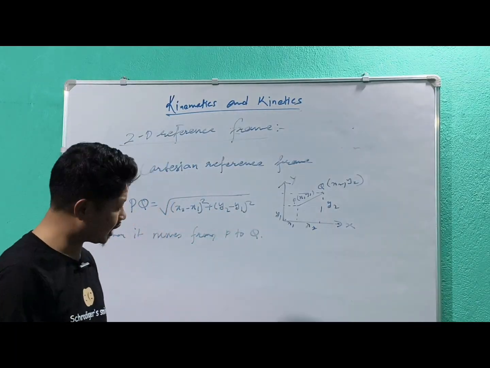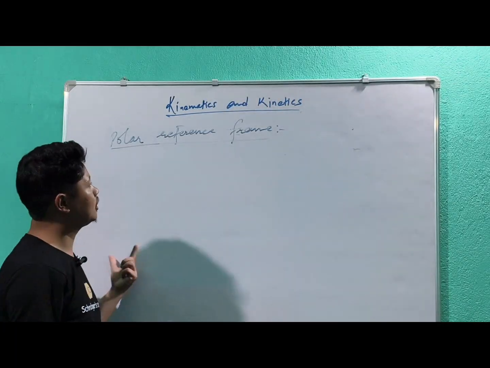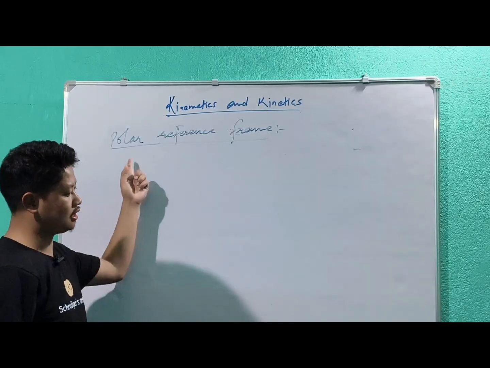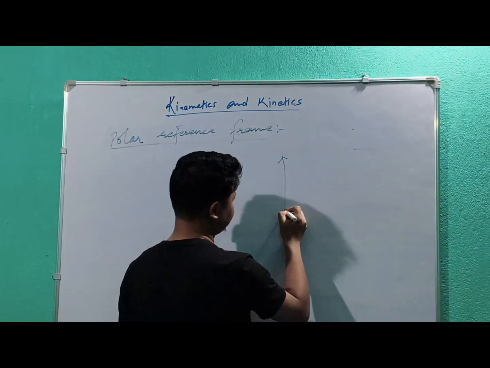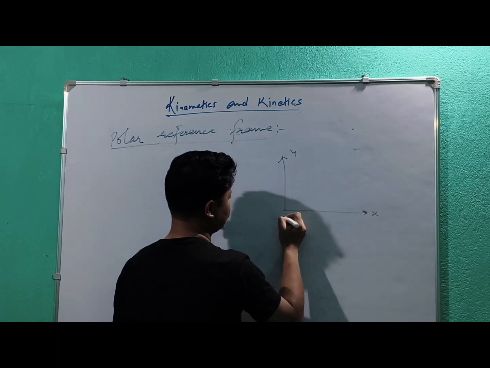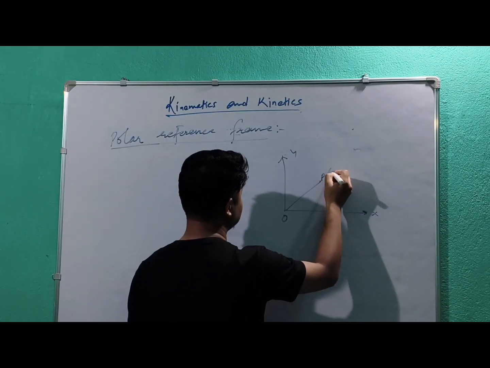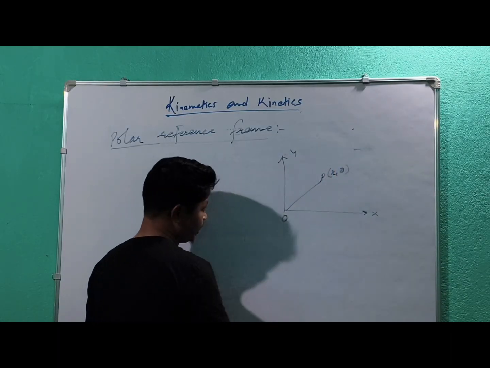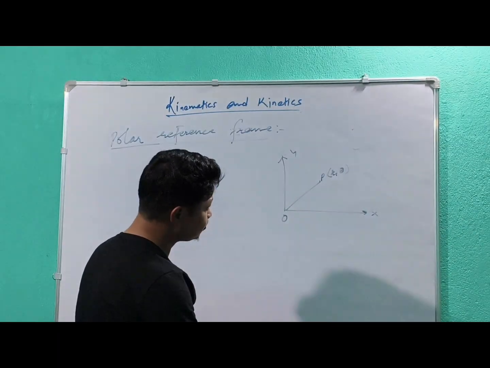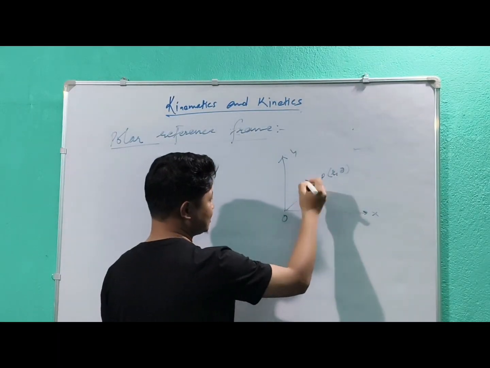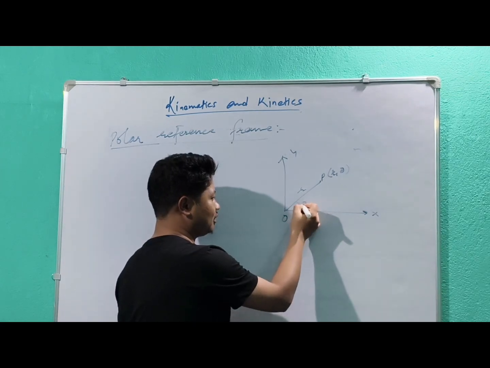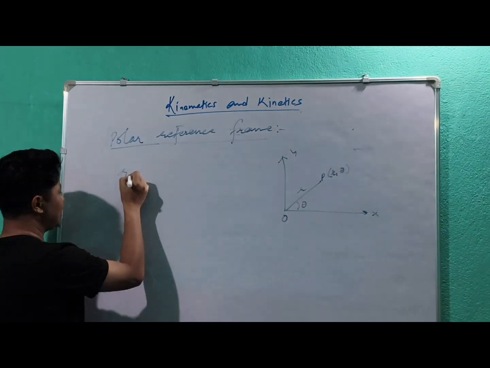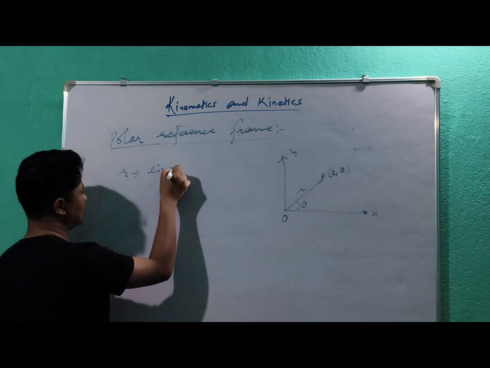The next reference frame for the same 2D is the polar reference frame. In the polar reference frame, we denote the position of an object by the coordinates r and theta. What is r? r is the linear distance from the origin, and theta is the polar angle.